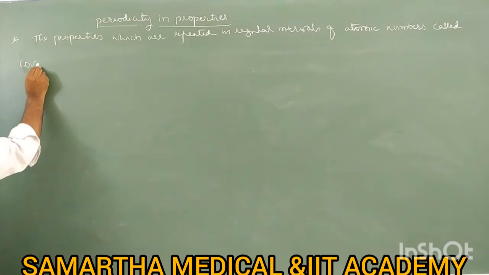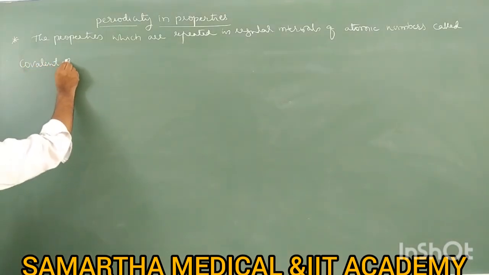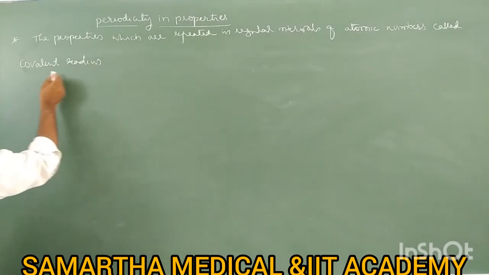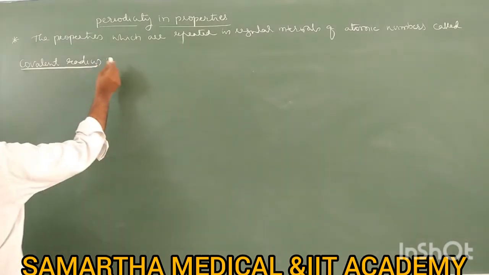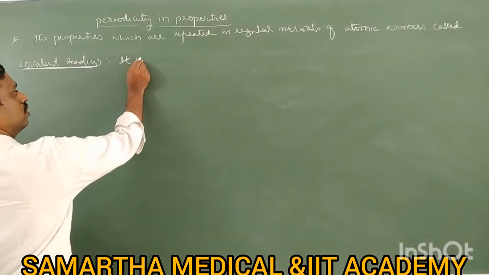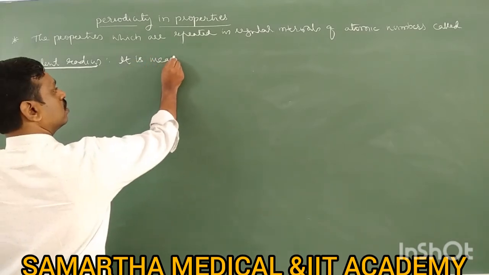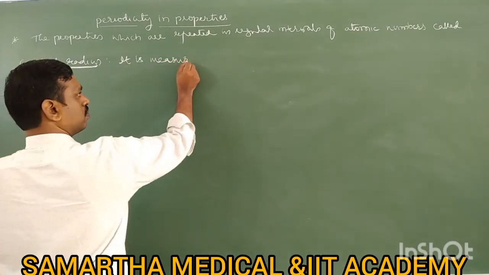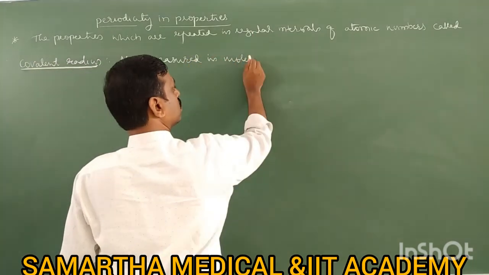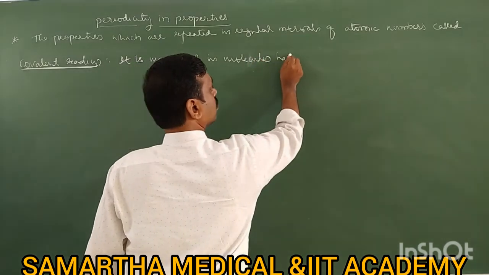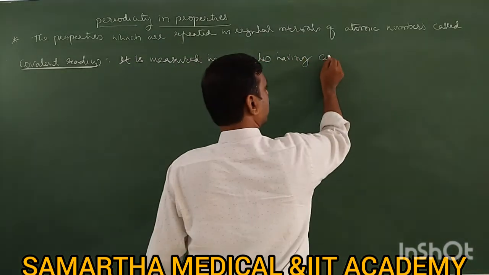As we have discussed, covalent radius is measured in molecules having covalent bond.